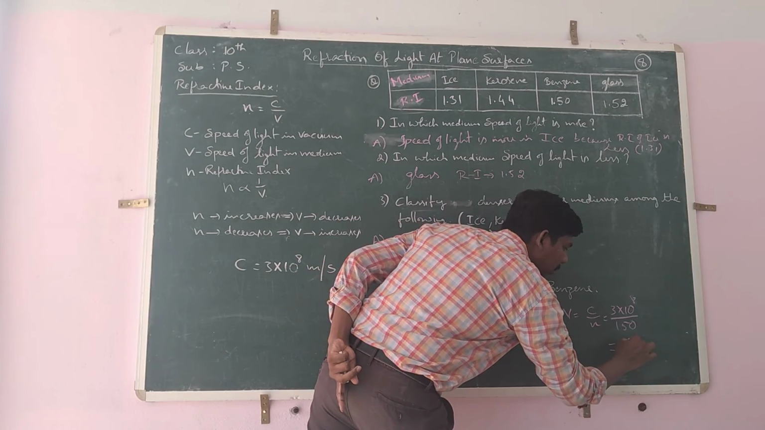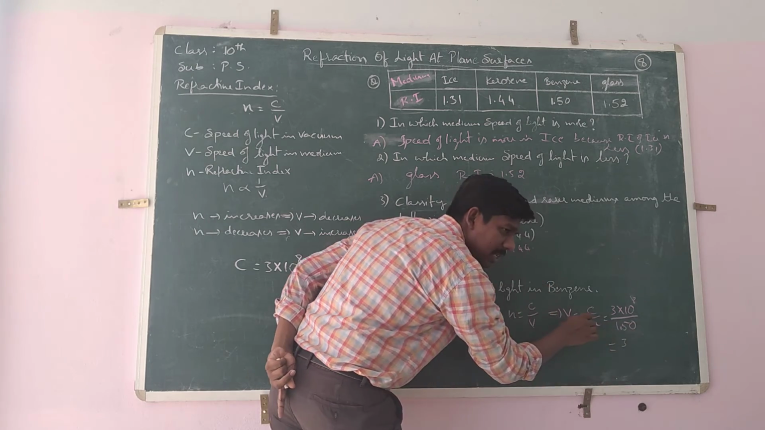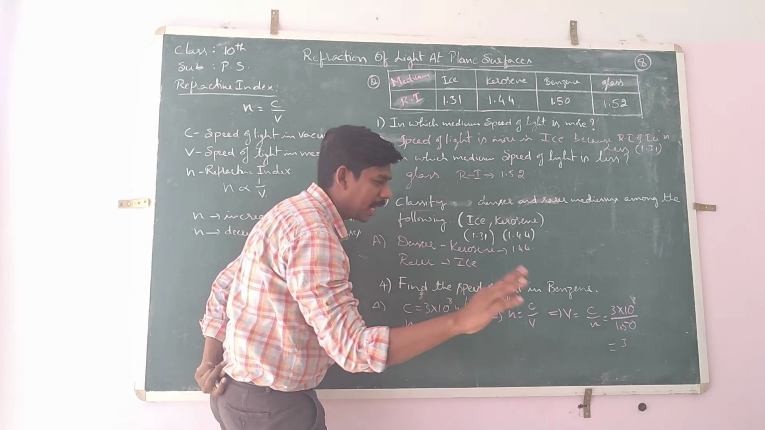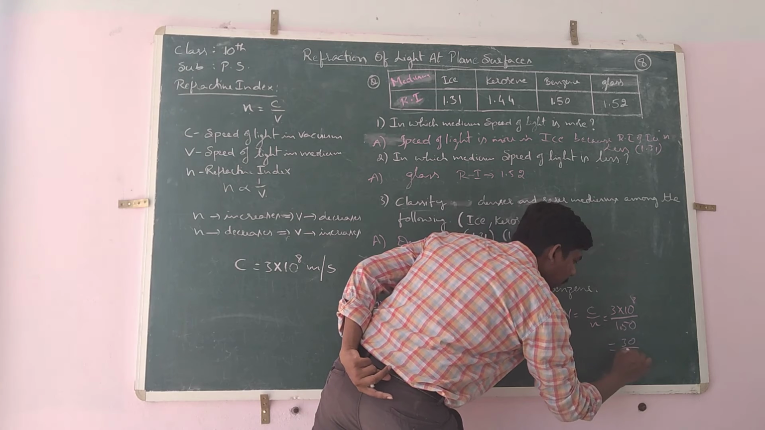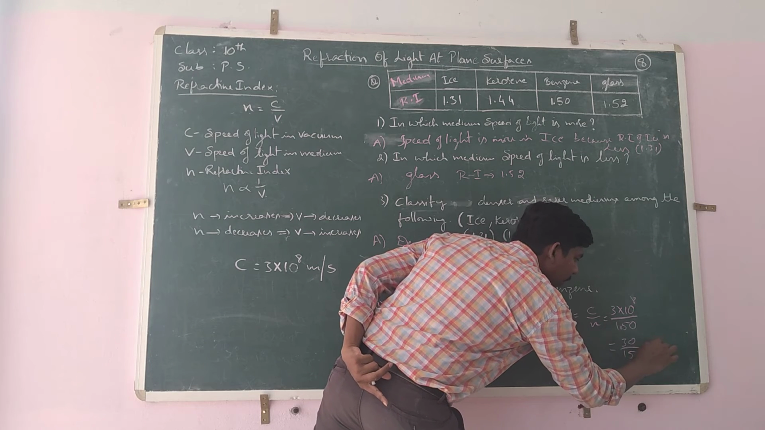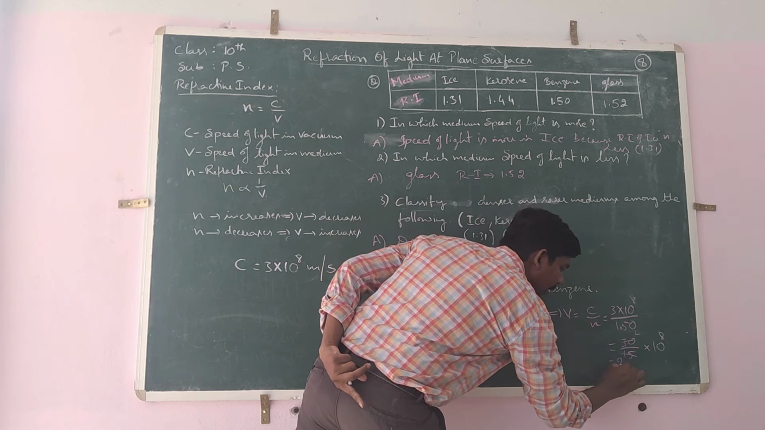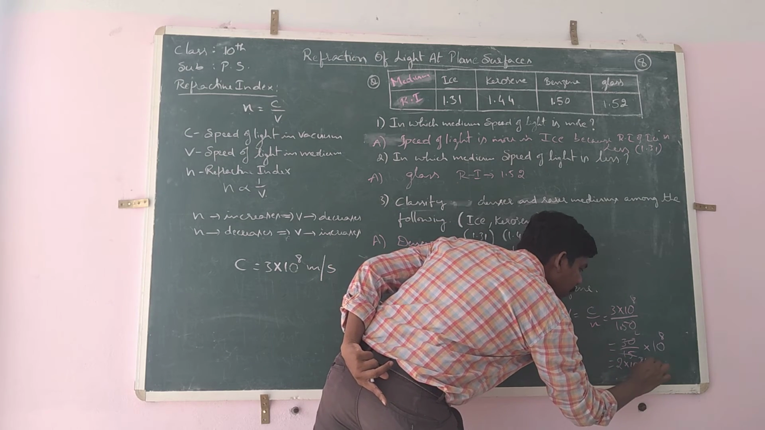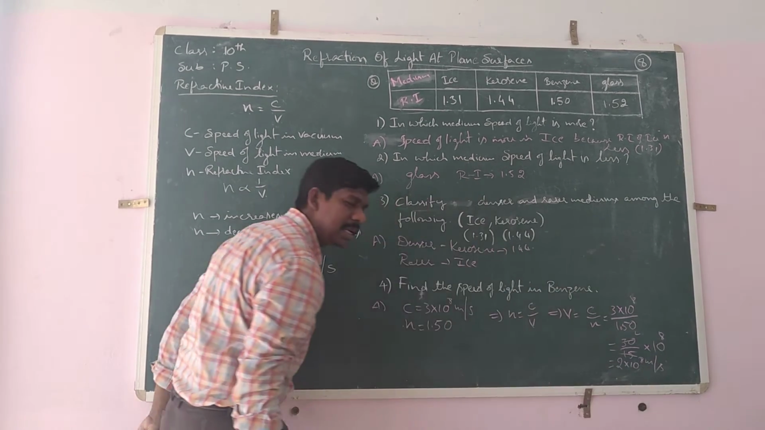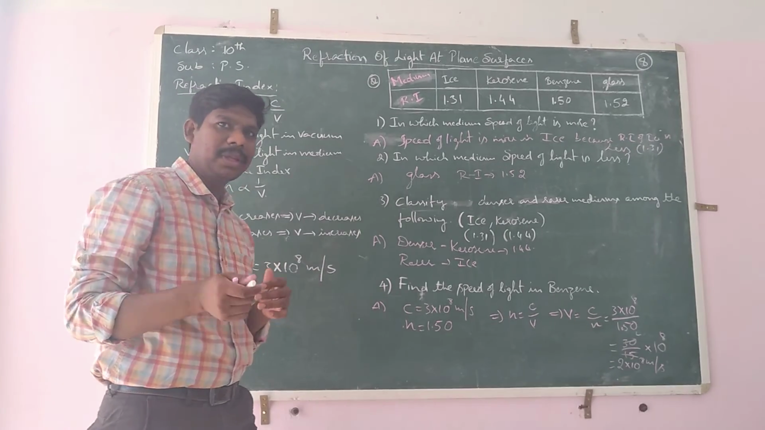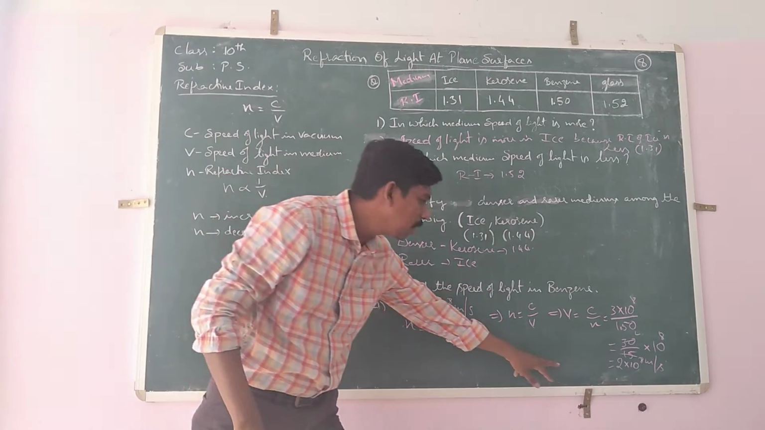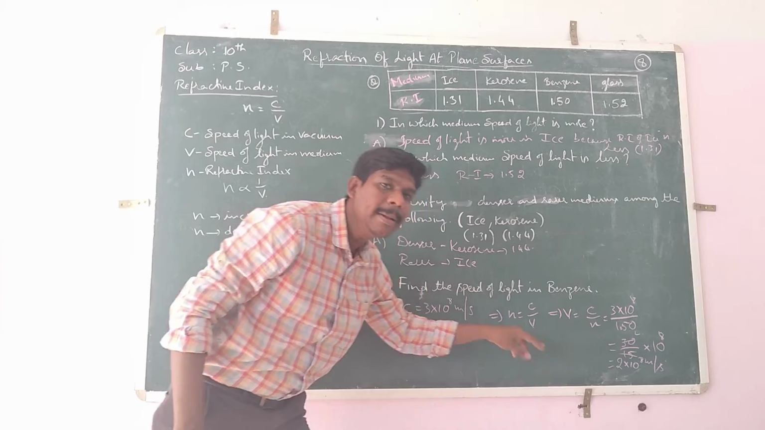It is easy to calculate. How? There is a decimal in 1.50, so multiply and divide by 10. You will get 30 by 15, and write the 10 power 8 value as it is. Now 15 twos are 30, so we get 2 into 10 power 8 meters per second. That means light travels with 2 into 10 power 8 meters per second in benzene.